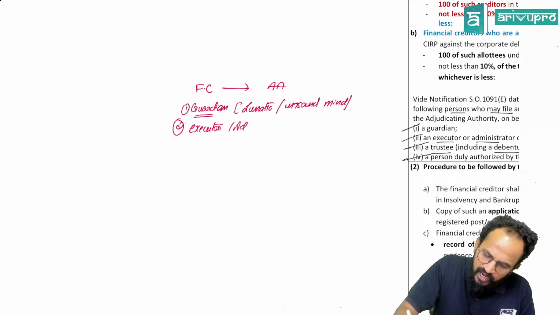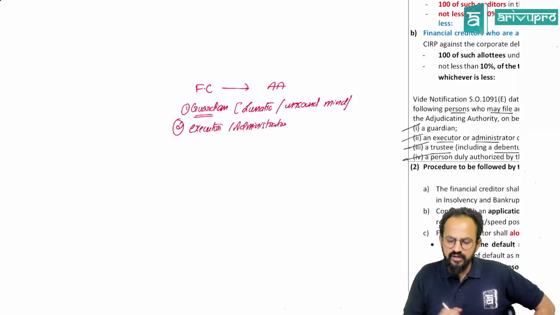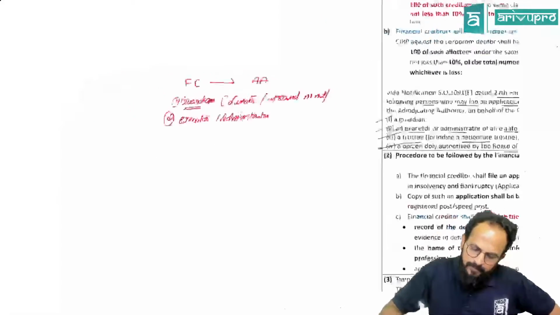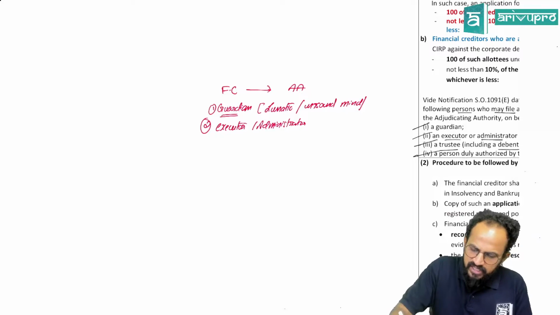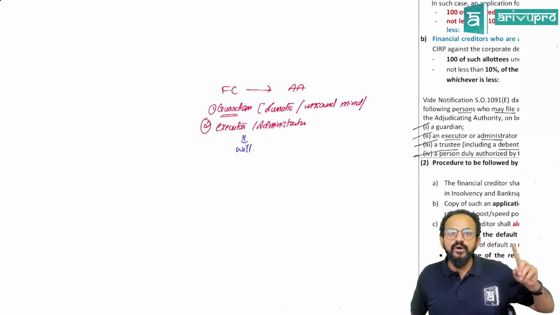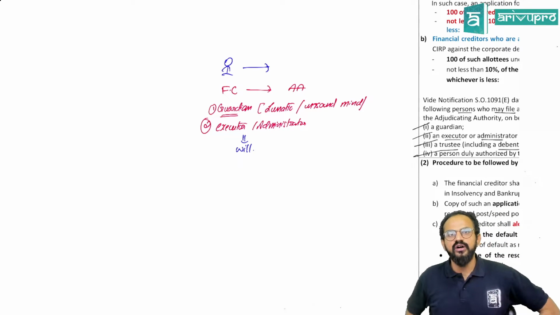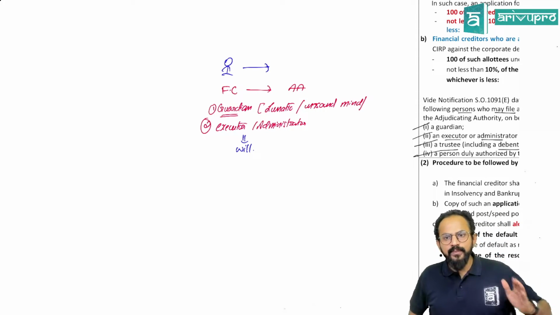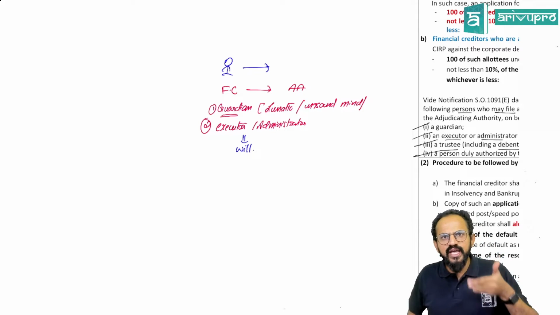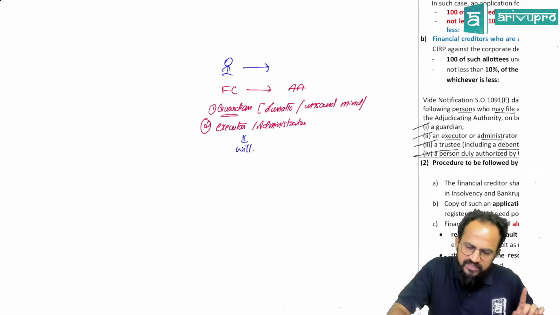Okay, sir. Sir, second one, people, an executor or an administrator. Sir, now what do you mean by executor or administrator? Generally, people, whenever a person has written a will, whenever, imagine, people, there is a person who has passed away. Who is this person? This person is a financial creditor who has given some loan to this corporate debtor. Now, people, that is his asset. End of the day, he has to get it back, people. For him, it is receivable. Okay, sir. Now, people, this person has passed away.